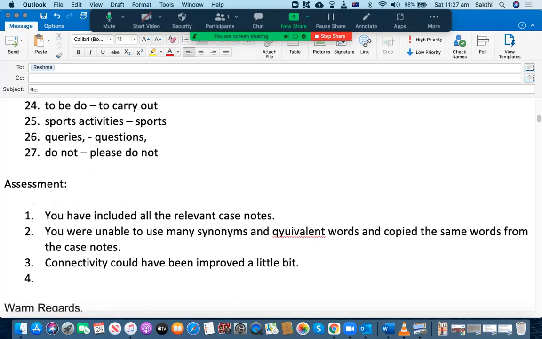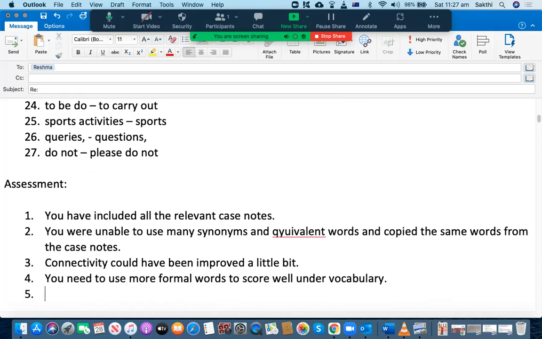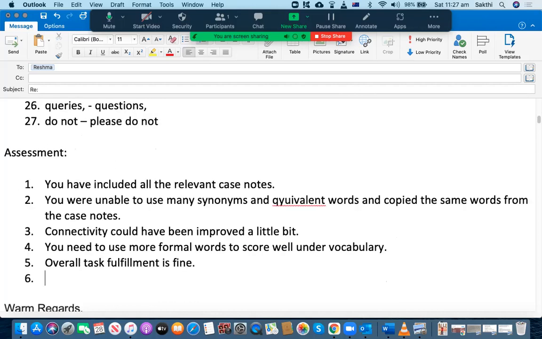All right, and the other thing is, you need to use more formal words to score well under vocabulary. So that's really important. You should have done that. That's another issue. Overall task fulfillment is okay. I'm happy with whatever you have written down in the overall task fulfillment.